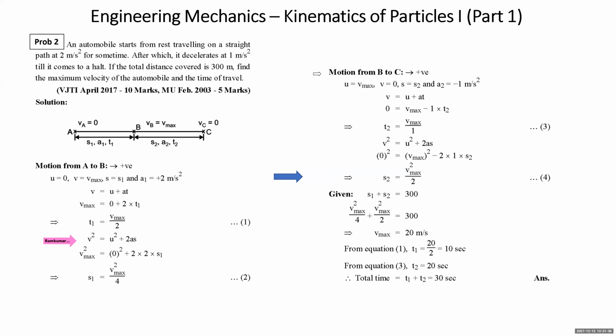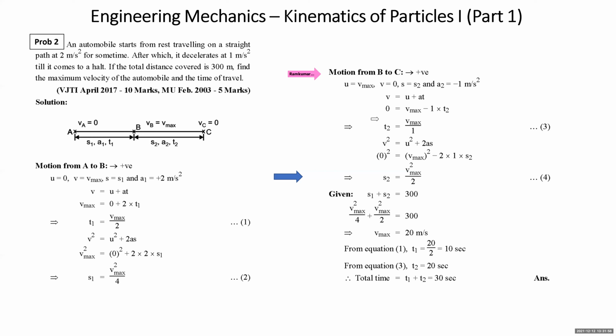Now we talk about motion from B to C. Again we took sign convention towards right as positive. Initial velocity this time is V max, because at B velocity is V max. Final velocity V is 0, S is S2, and A2 is -1. Acceleration during the second segment of the motion is -1 meter per second square.